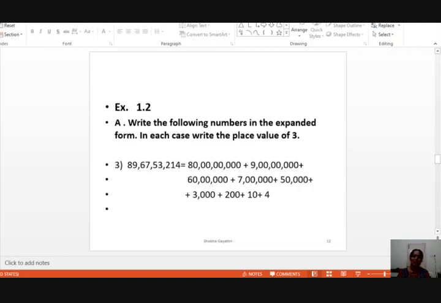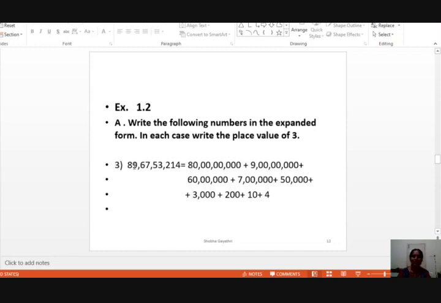Try the expanded form. It is very easy. From 3rd standard onwards you are learning this concept and you know how to write it. There are 3 ways to write the expanded form. Now we are following this easy 3rd way to write the expanded form. You only have to write the number's place values and add them.